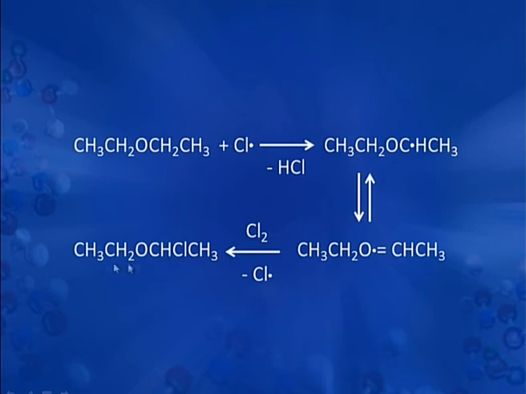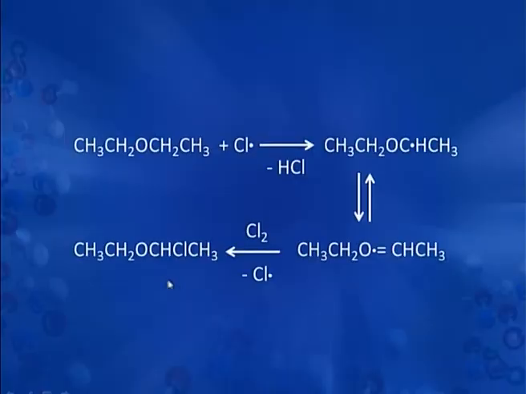Now, this reaction does not stop here, because this is a chain reaction, and once this hydrogen is substituted with this chlorine atom, another hydrogen from this alpha position also goes off. If we carry out the reaction in sunlight, there is such a huge amount of energy available for the reaction to occur that all the carbon hydrogen bonds get homolytically broken and they are substituted by chlorine. As a result, there is formation of perchlorodiethyl ether.